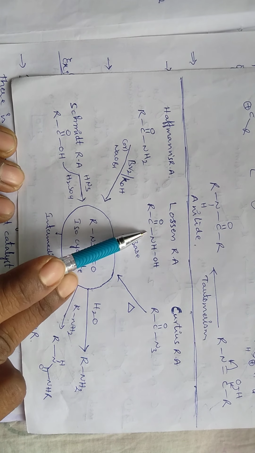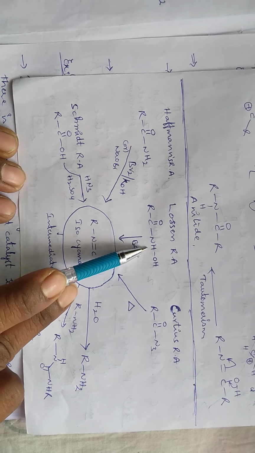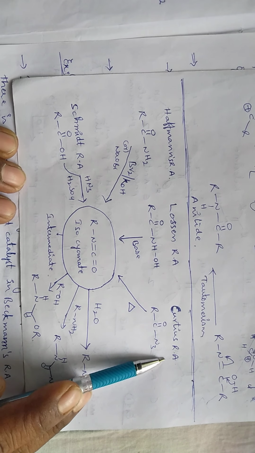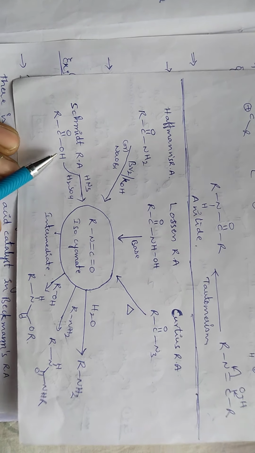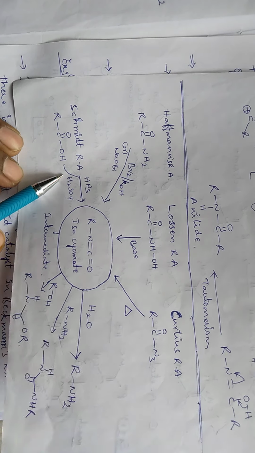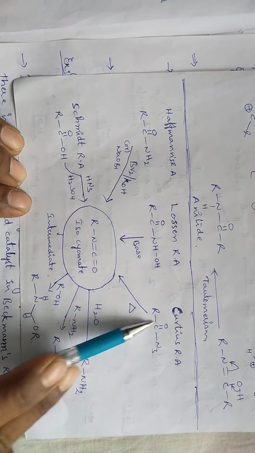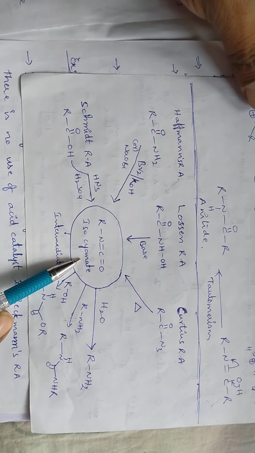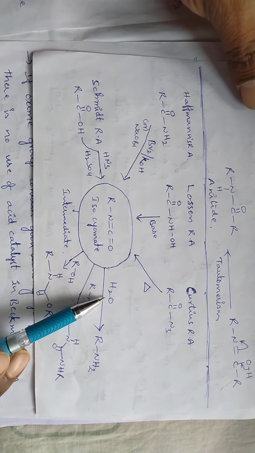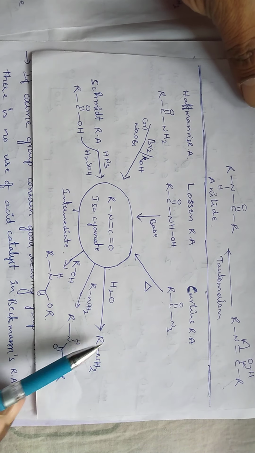In Lossen rearrangement, hydroxamic acid is involved. In Curtius rearrangement, acid azide is involved. In Schmidt rearrangement reaction, carboxylic acid is involved. Okay, from all these reactions, the common reaction intermediate is isocyanate. When this isocyanate reacts with the water molecule, it produces